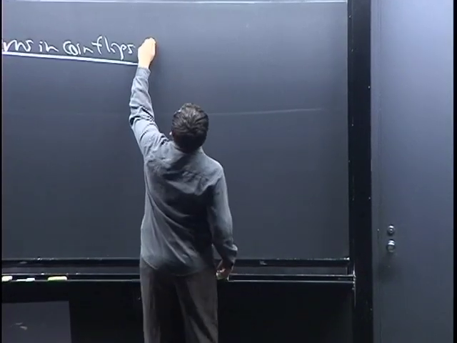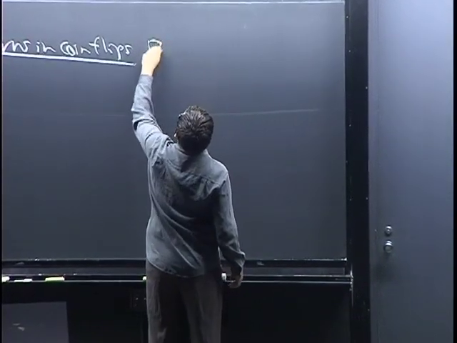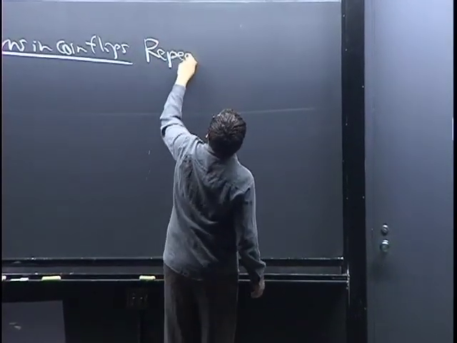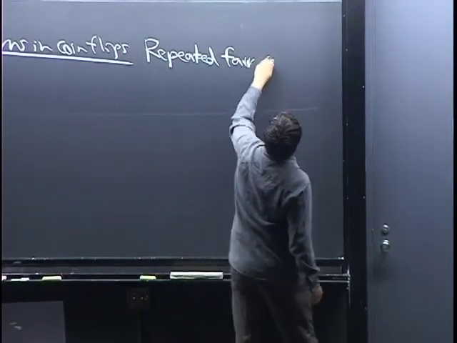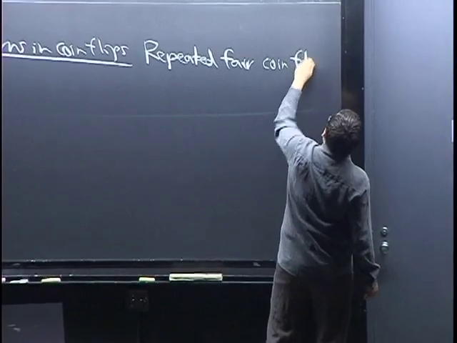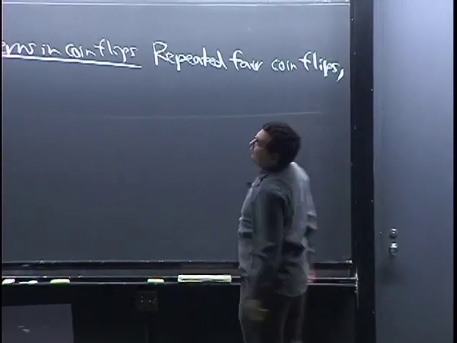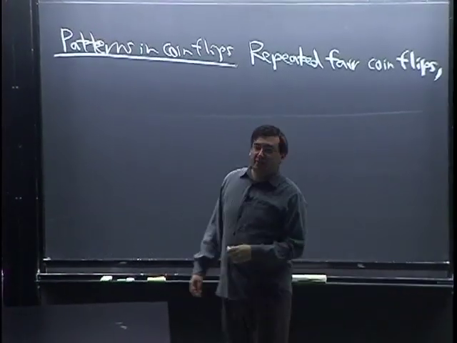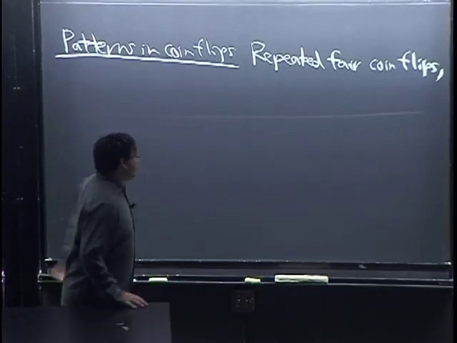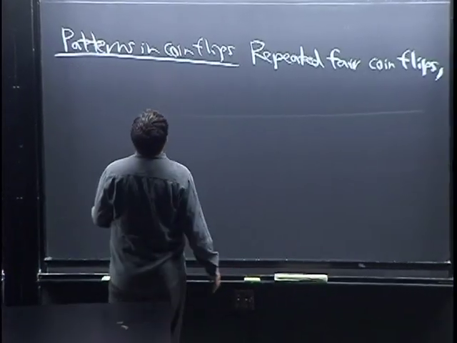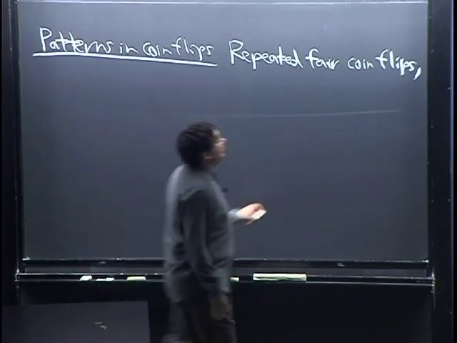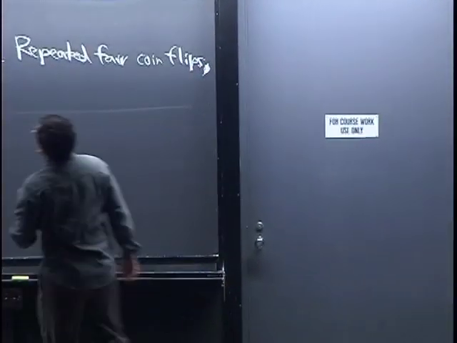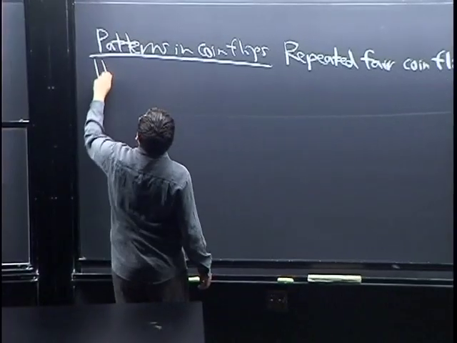But right now we're assuming we have a fair coin, and we do repeated fair coin flips. And we're waiting for a certain pattern, okay? So we want to know how many flips until we observe the pattern, heads followed by tails.